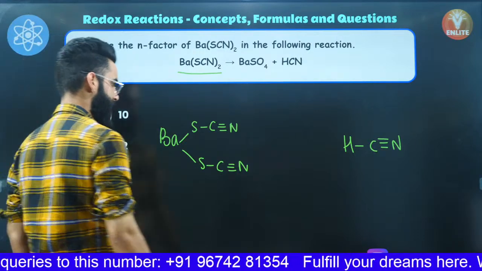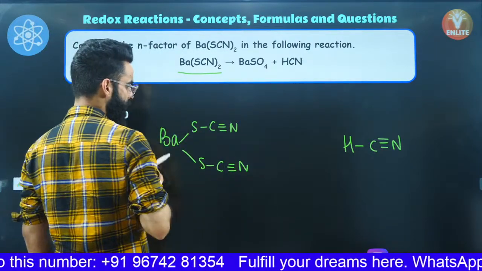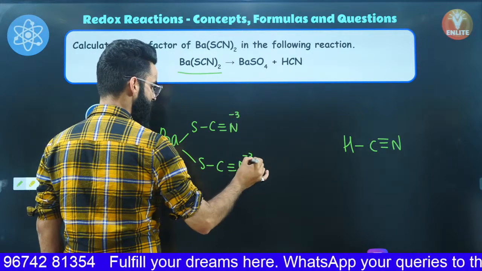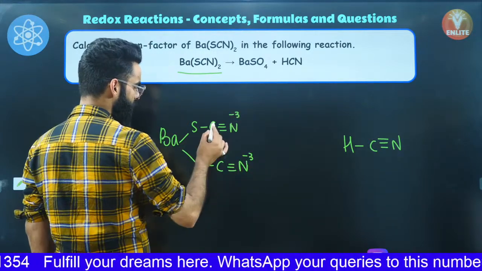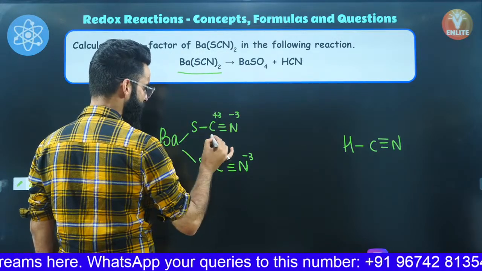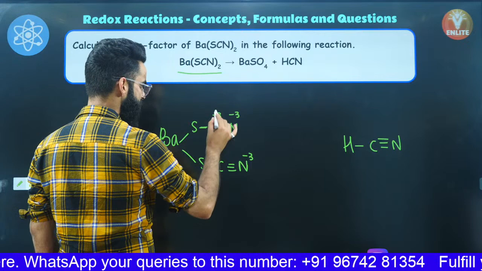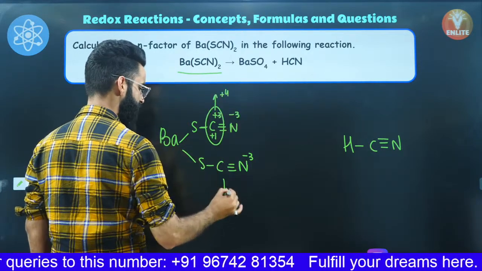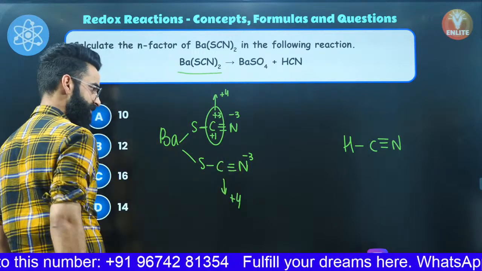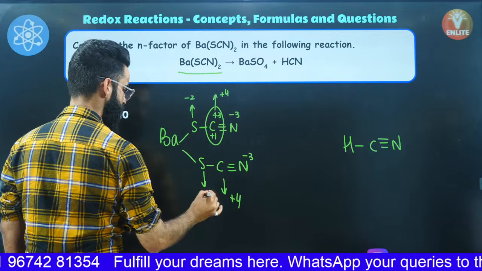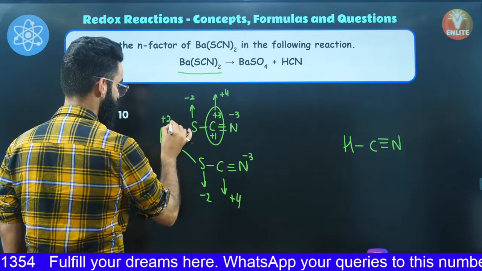Have a look exactly. So first thing, the oxidation state of nitrogen right here is going to be -3, right? Oxidation state of carbon. See, due to this triple bond, it was going to be +3. Due to this single bond, it's going to be +1. So carbon over here has the oxidation state of +4. Even this carbon has the oxidation state of +4. Few minutes back only, I have shown you this. This has got -2, and this has got -2. Barium right here has the oxidation state of +2.